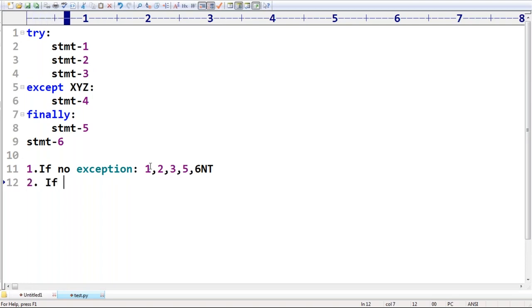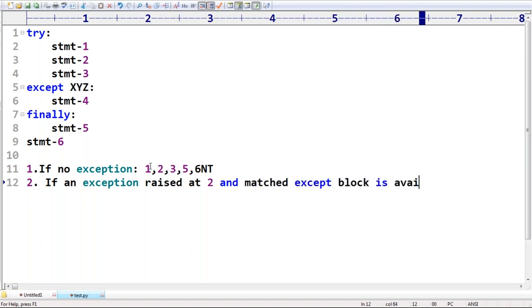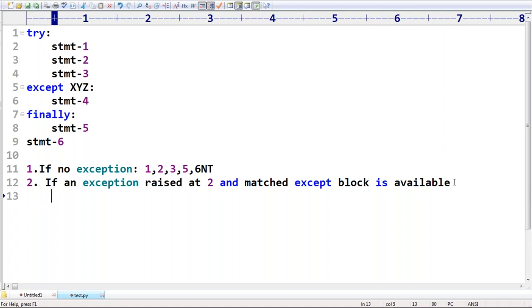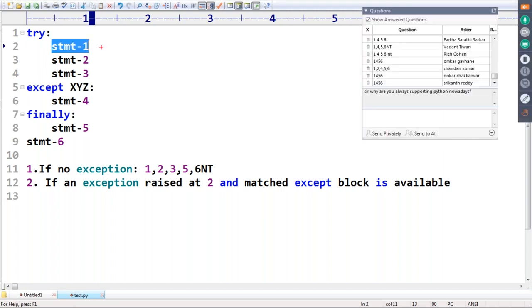Sir, second one. If an exception is raised at statement 2 and a matched except block is available, can you please tell the flow now? Sir, here 1 will execute, but while executing 2, the problem comes.